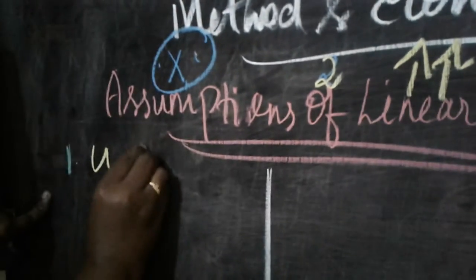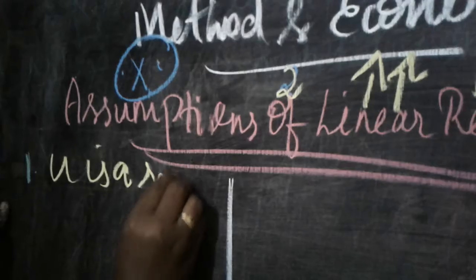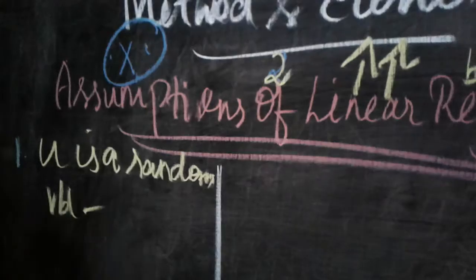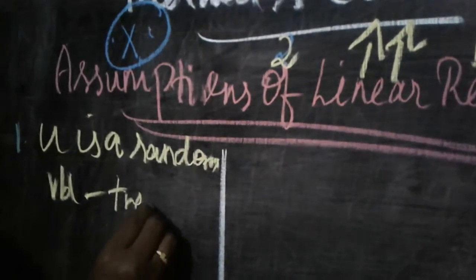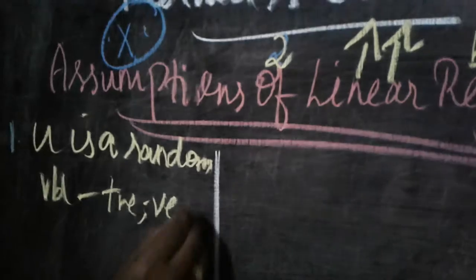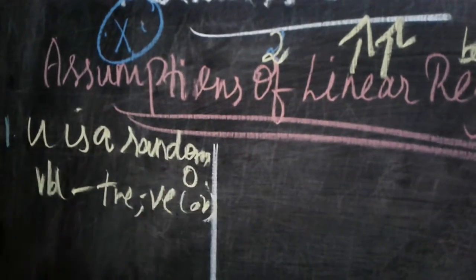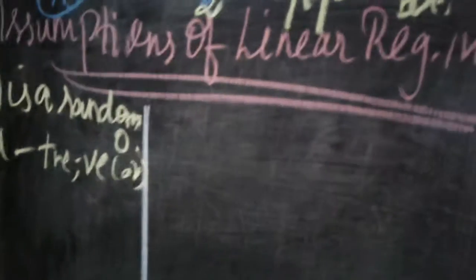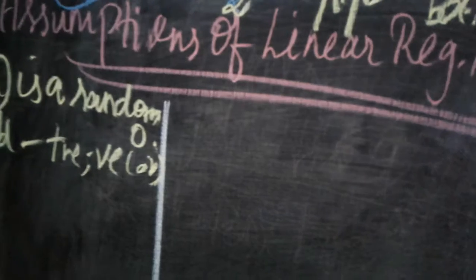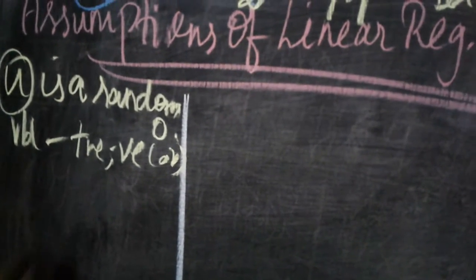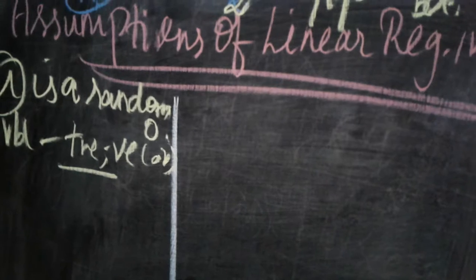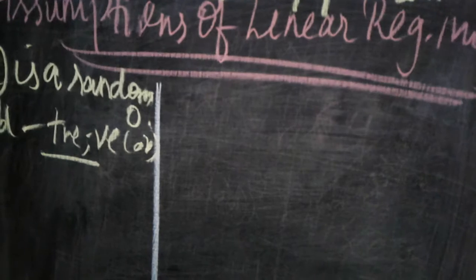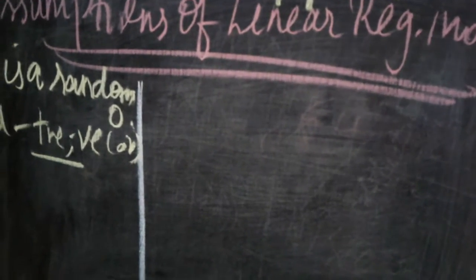First one, u is considered as a random variable. Either it will be positive, or it is negative, or sometimes it will be 0. This is the first important assumption. They take into account one variable and explain each and every assumption based on this variable only. U is a random variable. Random means we are not giving any importance or prescription, we just take a random. So either it is positive or negative or 0.